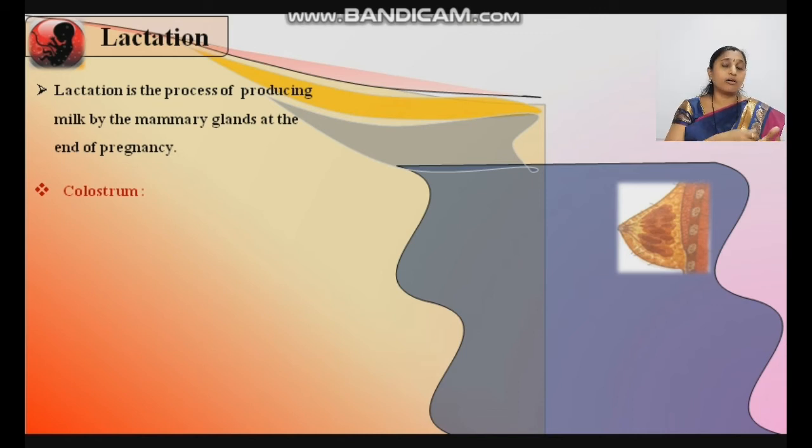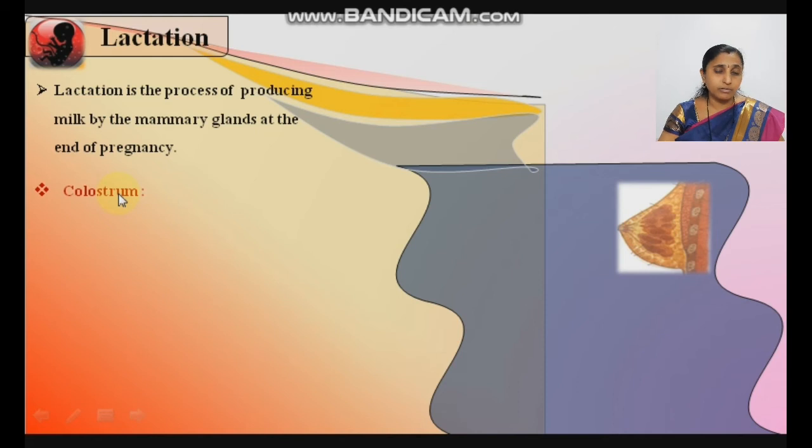To fight all these foreign bodies, the baby should have resistance power, but it is not acquired easily after birth. So during birth, what happens? The baby does not have resistance power, but it is acquired through the mother and by the secretion of colostrum.